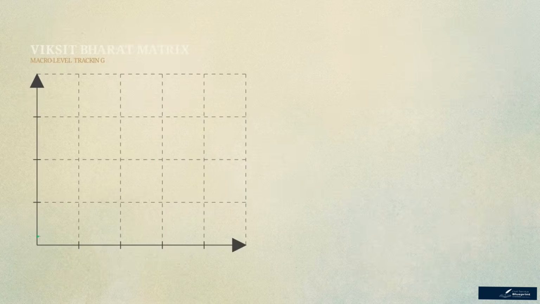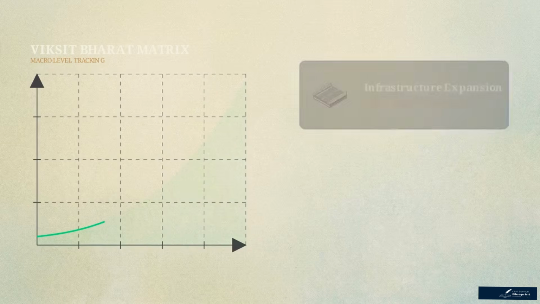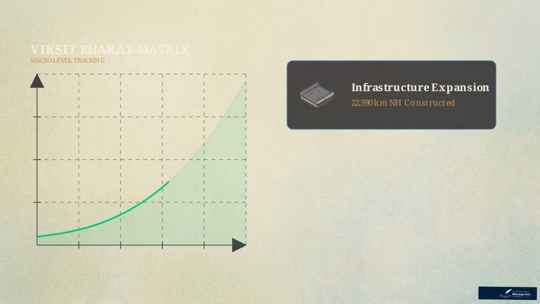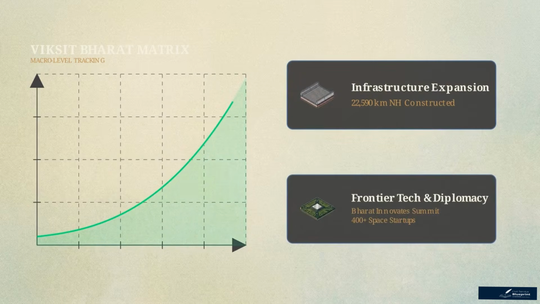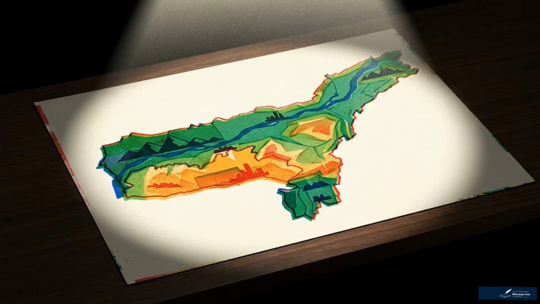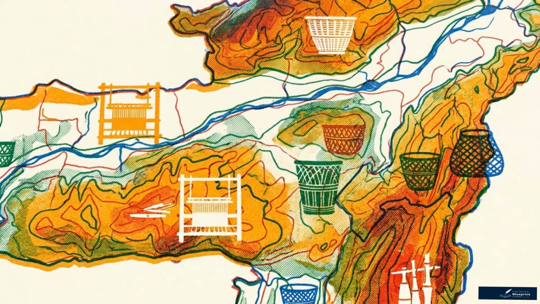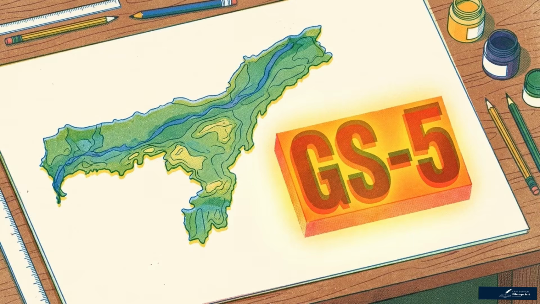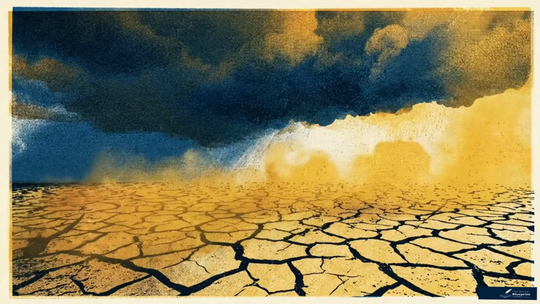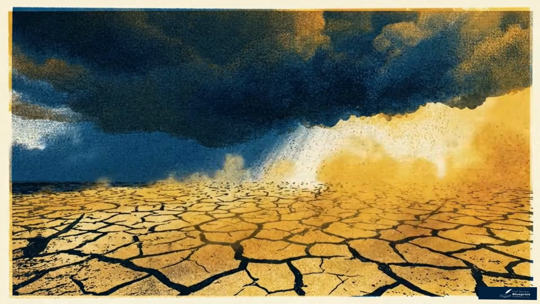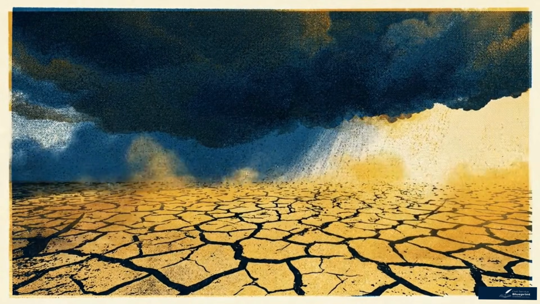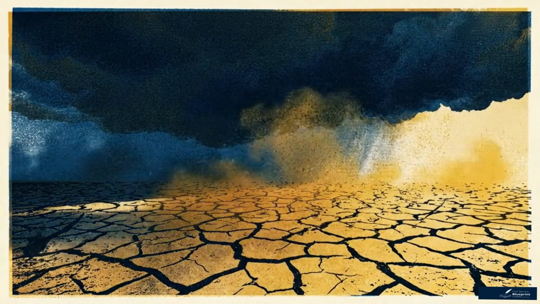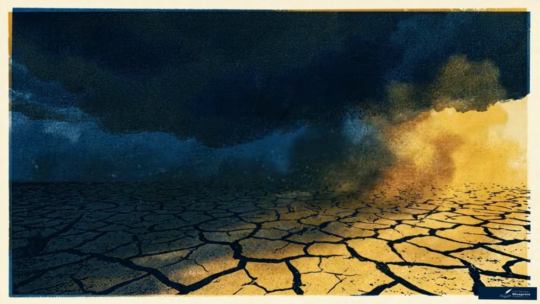On the macro level, it tracks the Viksit-Bharat matrix. We find hard data on infrastructure expansion and frontier tech diplomacy, relevant to GS2 and GS3. This is balanced against a regional narrative in Assam, the formalization of rural economies and the protection of cultural capital, the exact material needed for the GS5 Assam Issues paper. Connecting these levels is an ecological baseline. The paper details physical vulnerabilities that threaten these economic gains, hitting both GS1 and GS3.